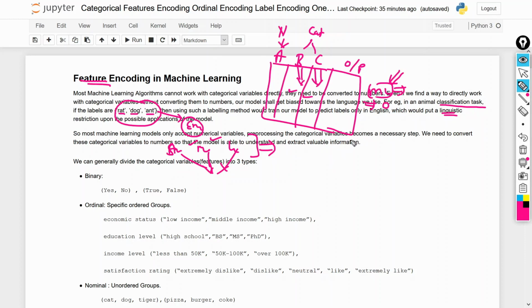So that's why the scientists found one solution, where we convert the categorical variable into a number, and by using these numbers we train our machine learning model, because machines work better with numbers, 0 and 1. They easily understand 0 and 1 and find good patterns inside the data. So that's why we encode the categorical variables and get numeric numbers.